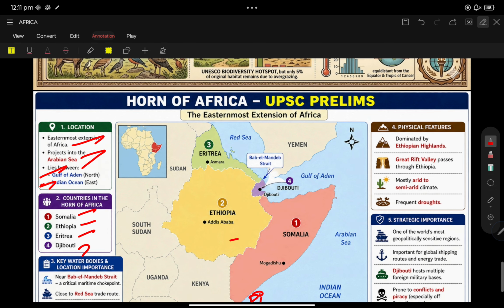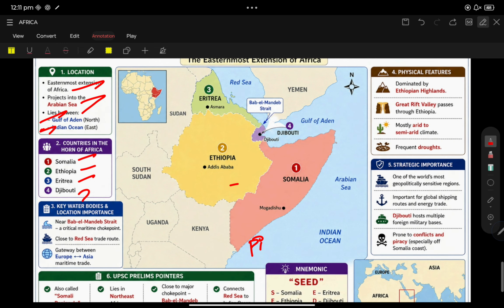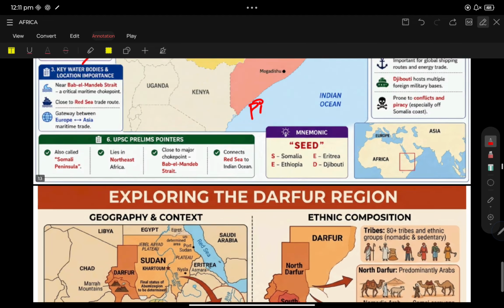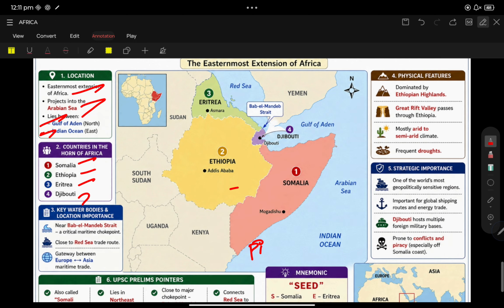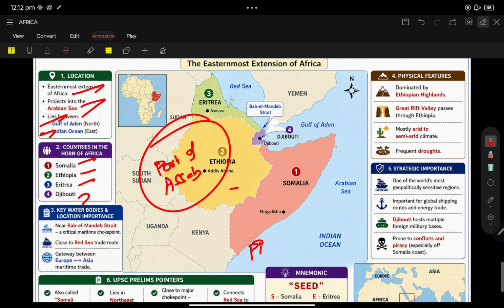Ethiopia and the Port of Assab. One of the important points is the Port of Assab. Let me explain. Why is the Port of Assab important? Because the Port of Assab lies on the Red Sea. So why is it important?